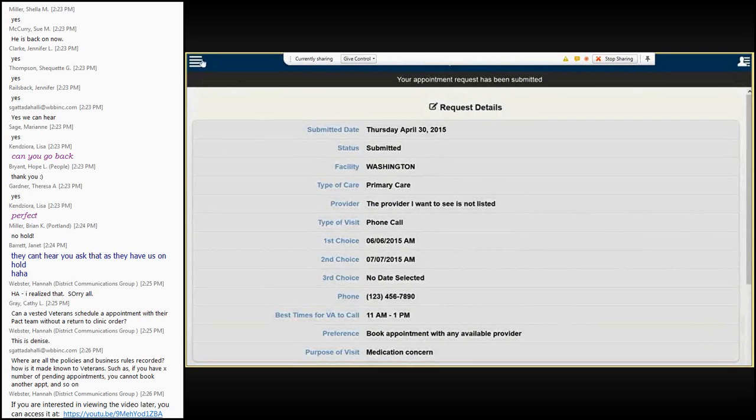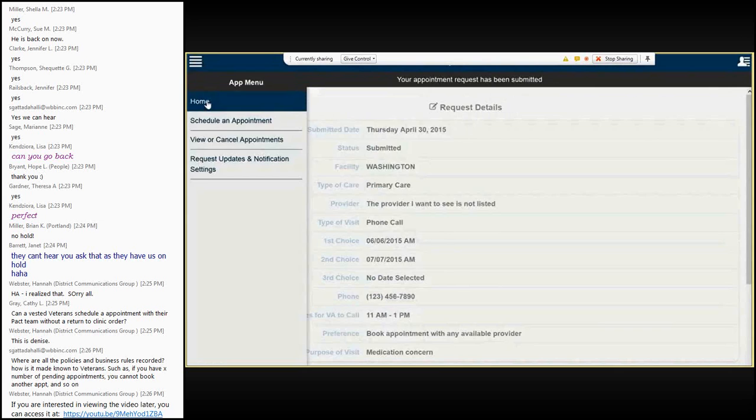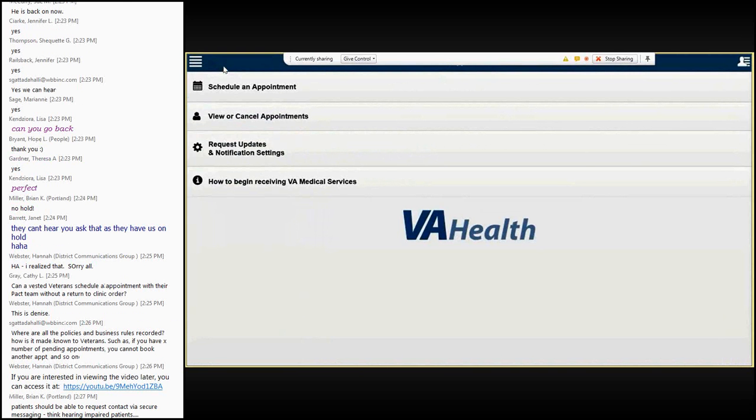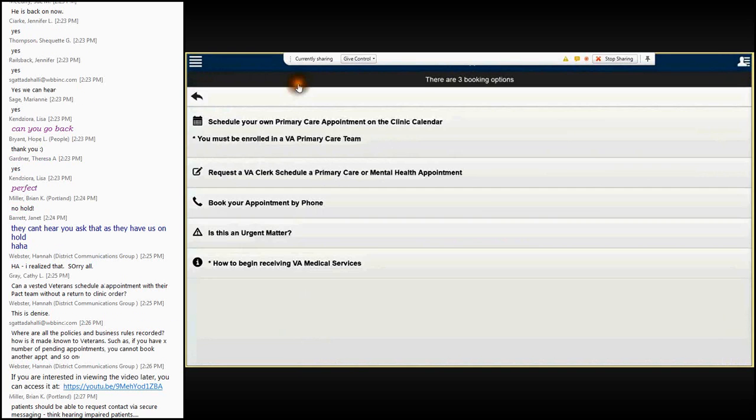Returning to the home screen using the App menu, users can also choose to simply request a call from a scheduler to discuss scheduling options. Here at the home screen, users will again select the Schedule an Appointment. On the following screen, however, users will select the third option, Book Appointment by Phone.